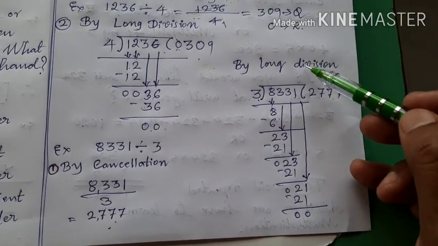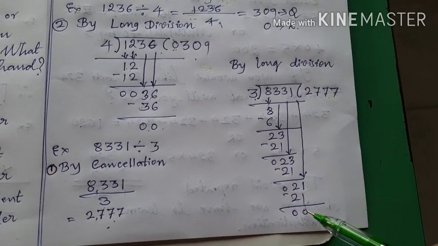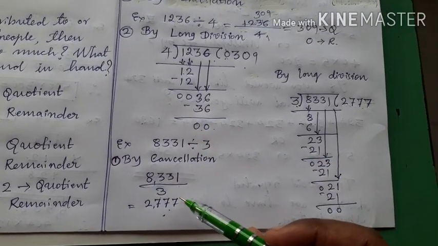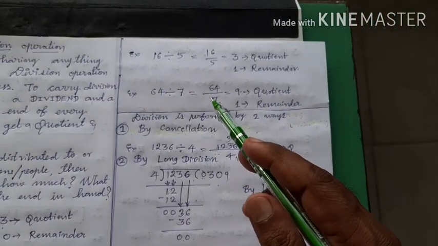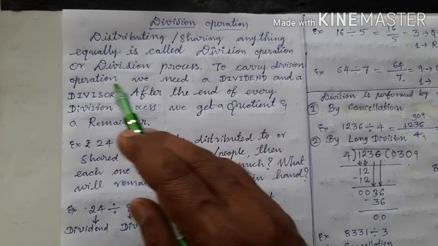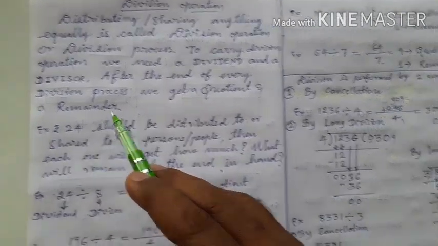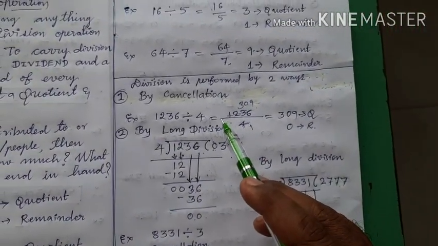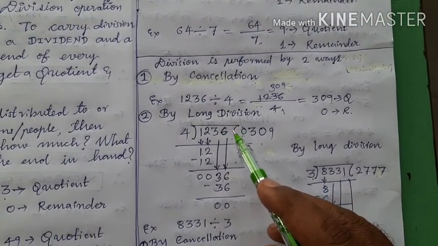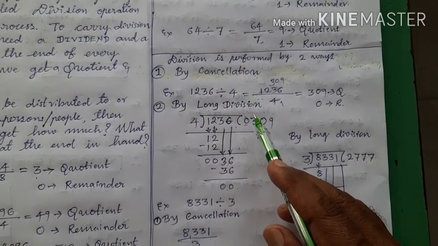Okay. This is called division. What division? Long division. And this is called division, but division by cancellation. Therefore children, to do division we need 4 terms: dividend, divisor, quotient and remainder. Okay. And this division operation is performed in 2 ways. One by cancellation and another by long division.